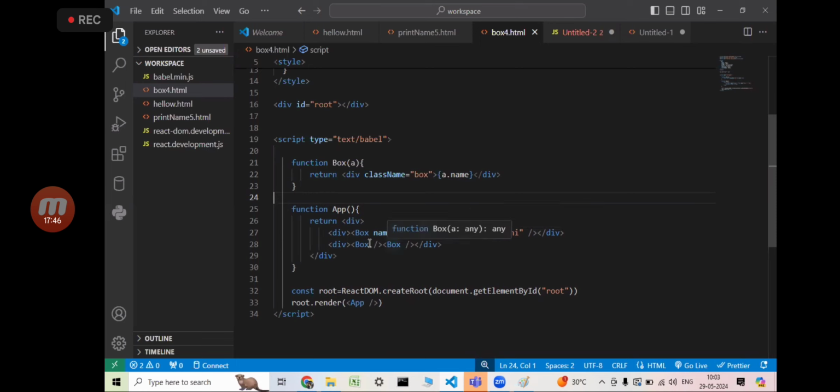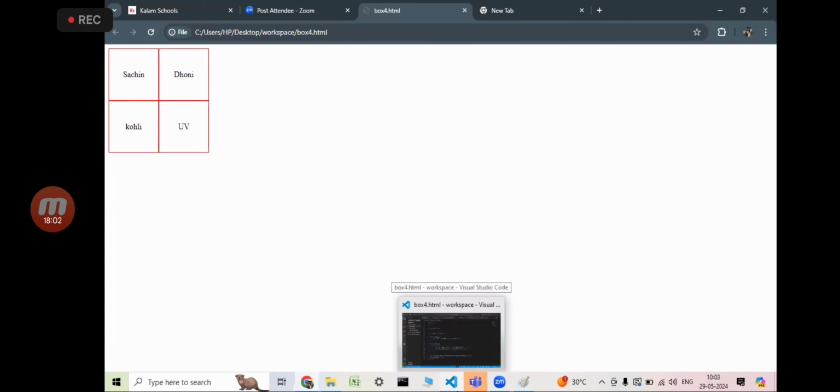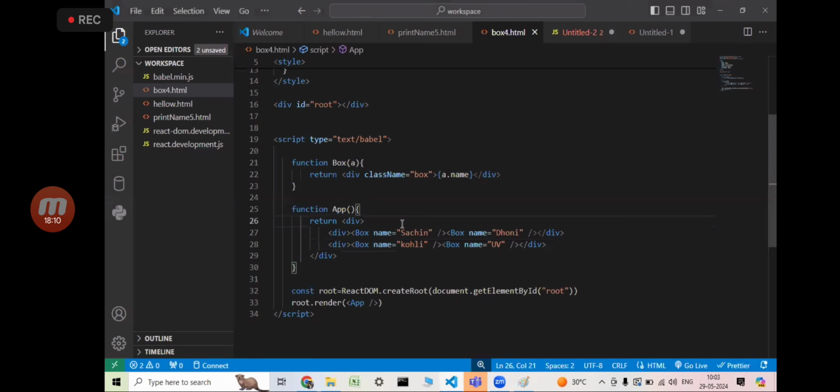Okay, here. Come on. My name is Kohli. Here also can I put my name is Yuvi. Done. Now can you come here? Can I refresh my page? Done or not? Understood or not? Okay, so this is the way we can pass the data to the components.